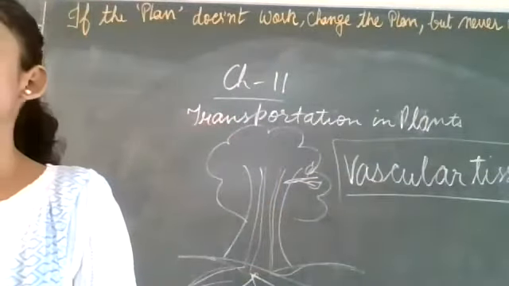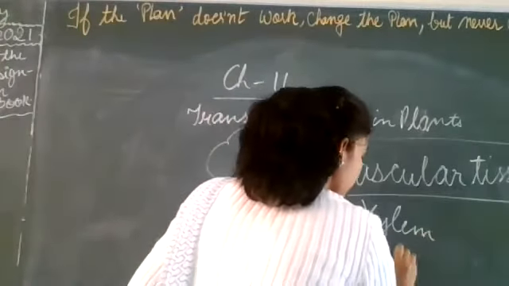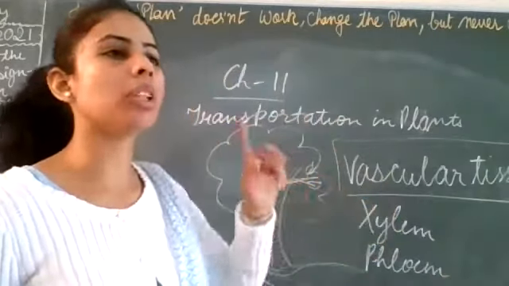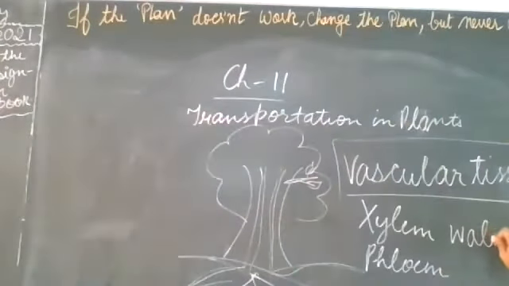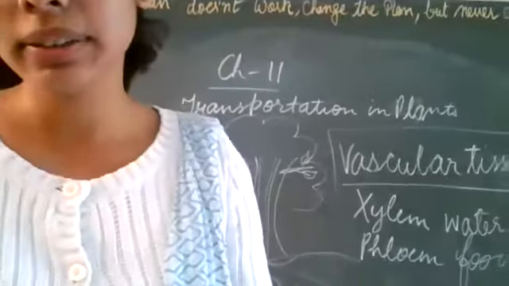Pipeline structures जो present है, that is xylem and phloem. Xylem is also vascular tissue that will transport the water and nutrients, minerals from the soil, to the other parts of the plant. And phloem is also a vascular tissue that will transport the food, clear, from the leaves to the other parts of the plant. Clear है यहाँ तक?